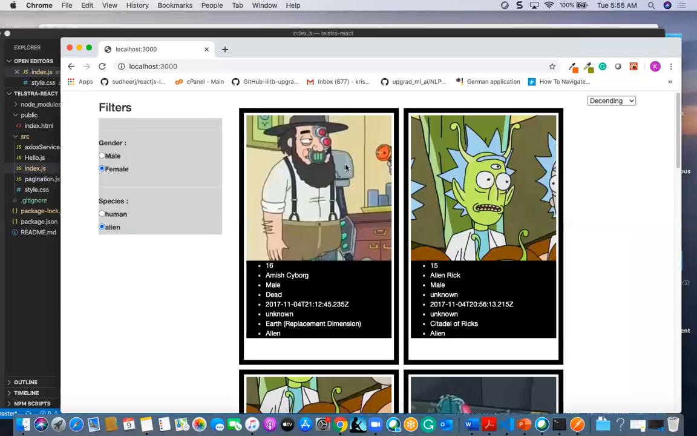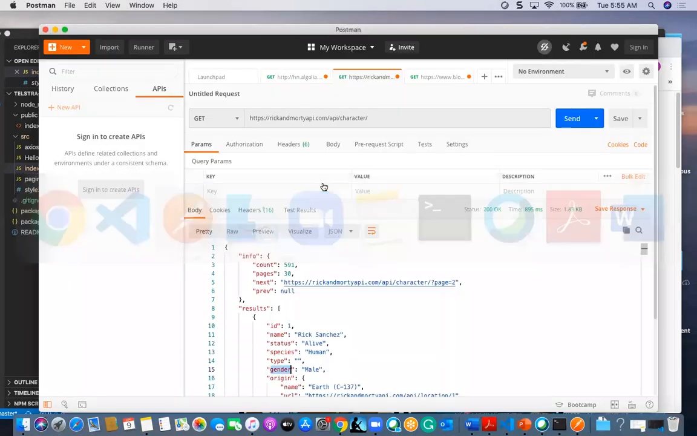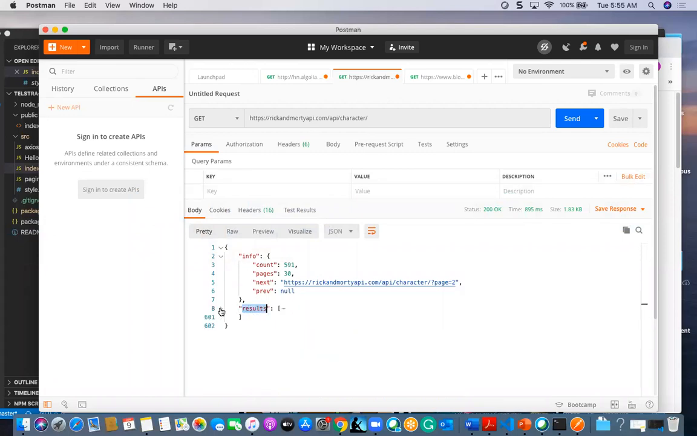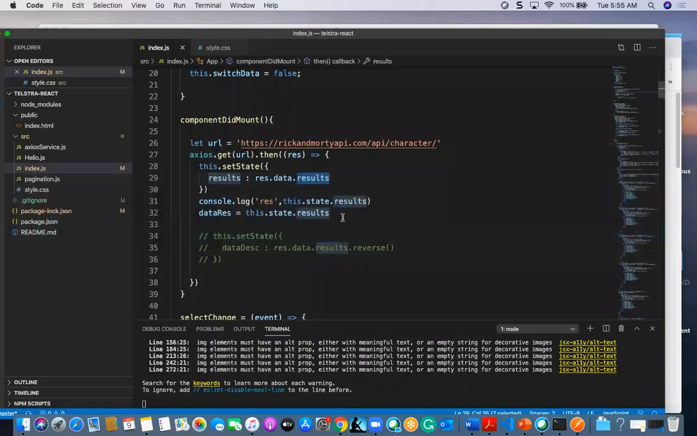I will record this. Okay. It will go and first get the results here. res.data.results. If you see my API, here it is like this, res.data.results. Whatever results are there, the total results will be consumed, and it will push all the results to this.state.results.